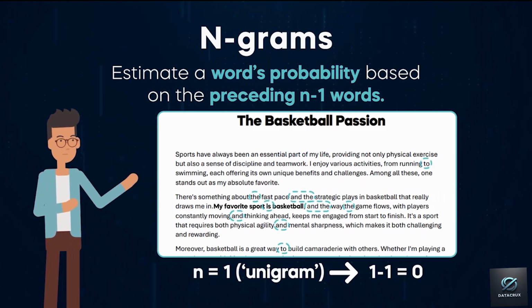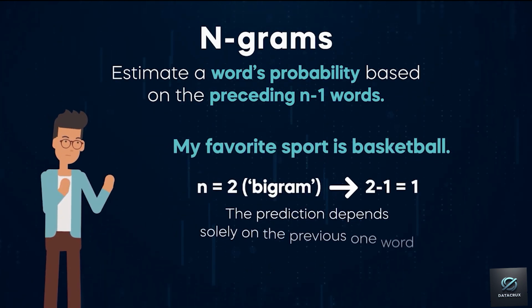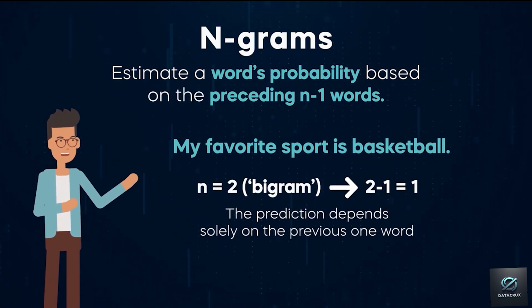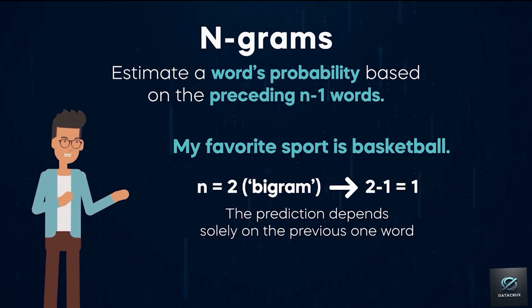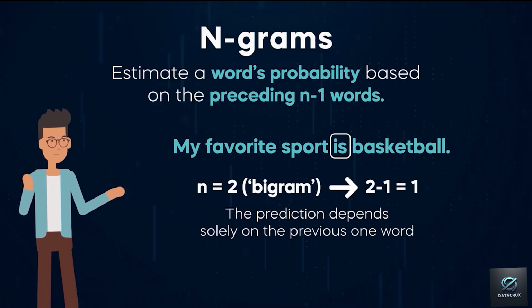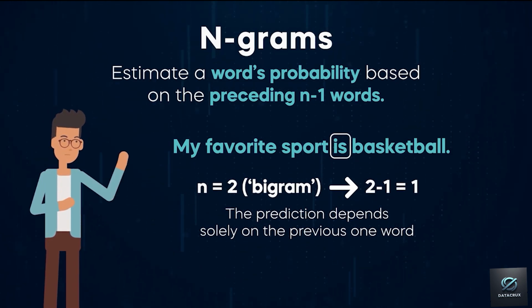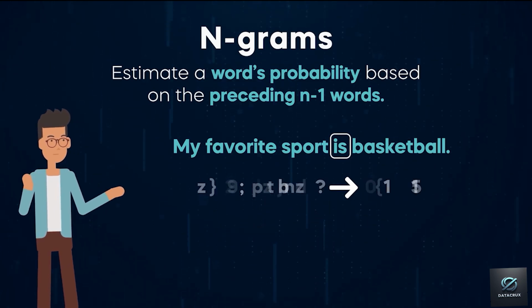But if n equals 2, called a bigram, the prediction of basketball depends solely on the previous one word. In "My favorite sport is," we focus on "is" to analyze the frequency of all subsequent words in the training data. The same goes for a trigram.